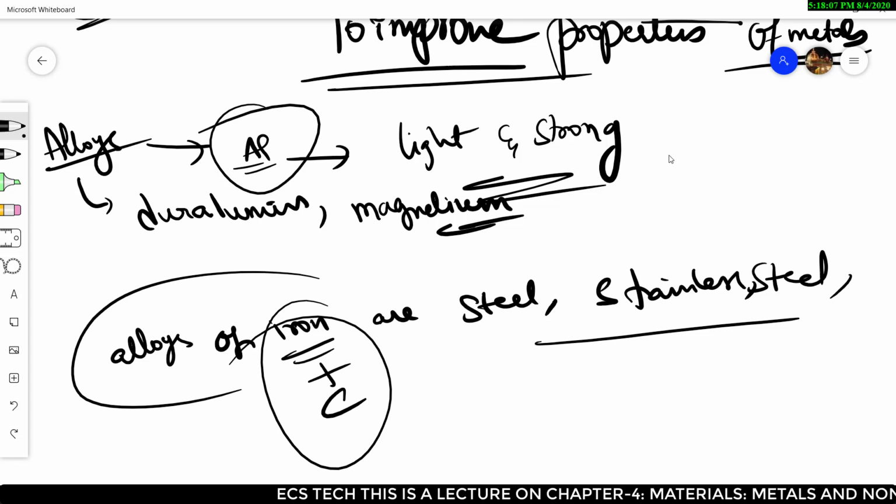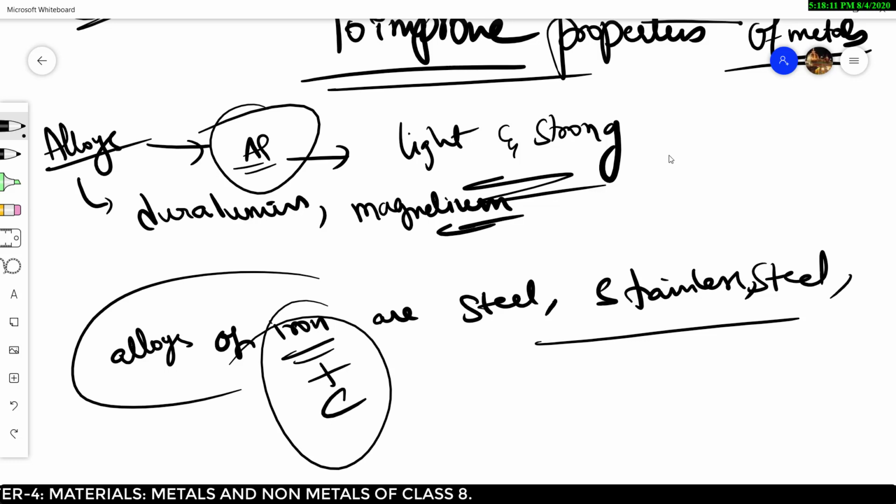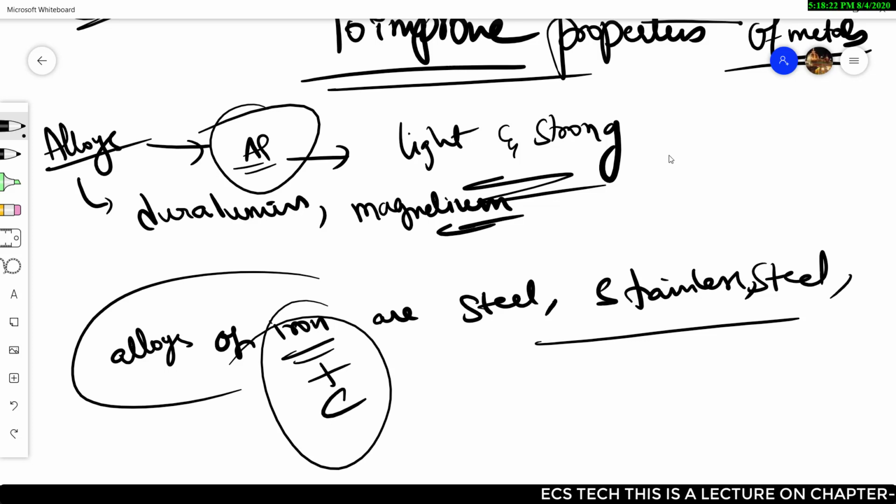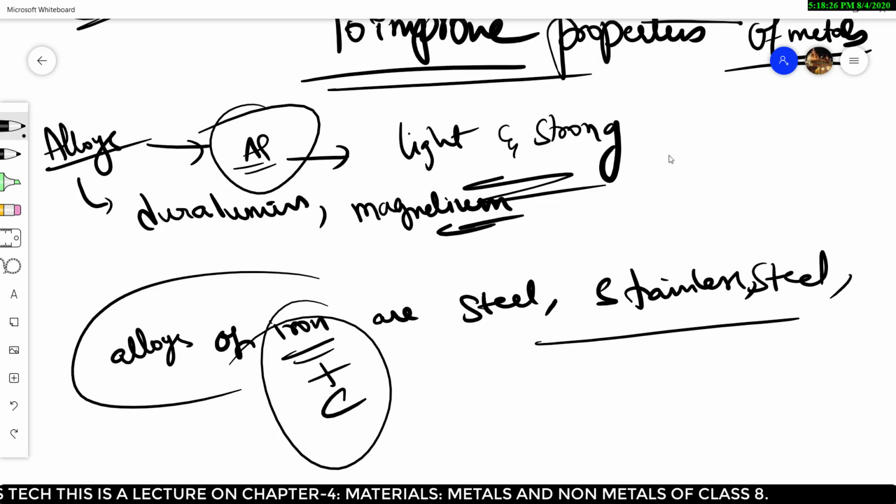And we have brass, bronze and German silver. These are some alloys of zinc.